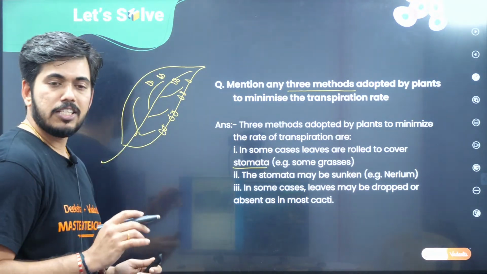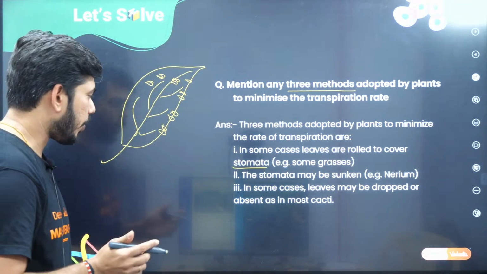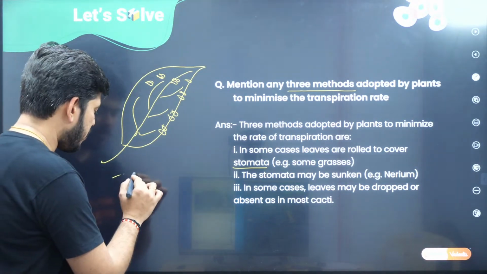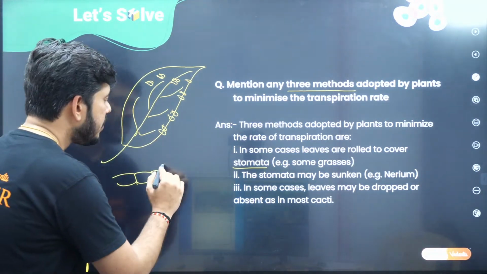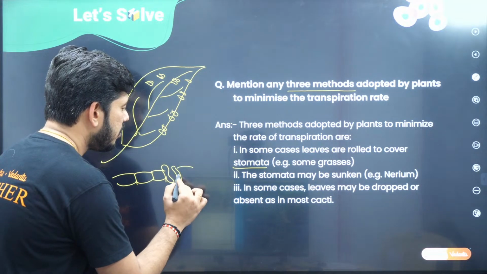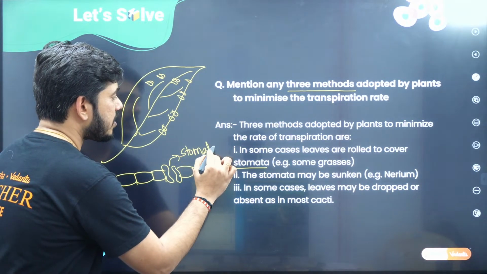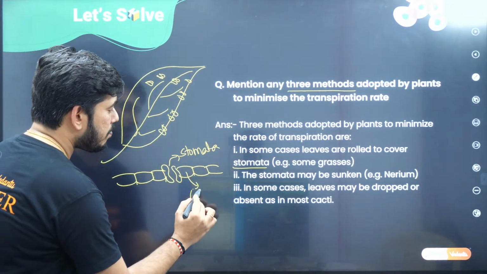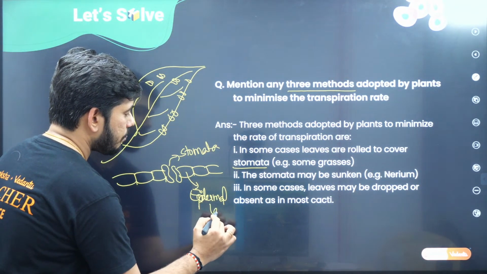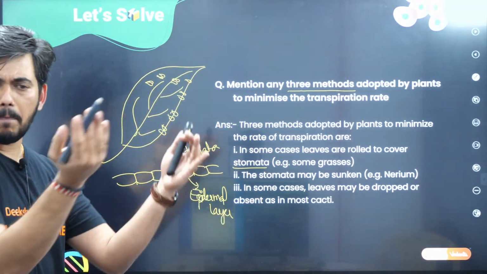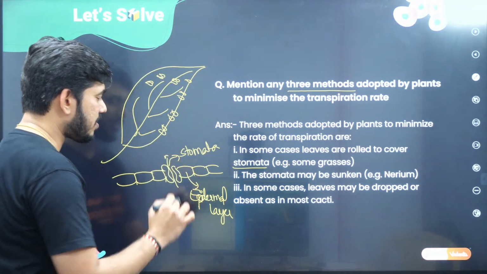Let me explain that. If we go with the anatomy of the leaf, children, the external layer we call the epidermis. Generally, in between the epidermal layer, we can see the presence of the stomata. So this is nothing but the stomata, and this is the epidermal tissue. These are all parenchyma cells, compactly arranged parenchyma cells, nothing else. So generally transpiration takes place like this.